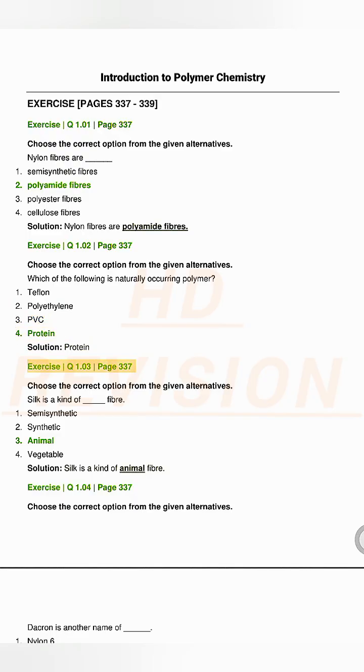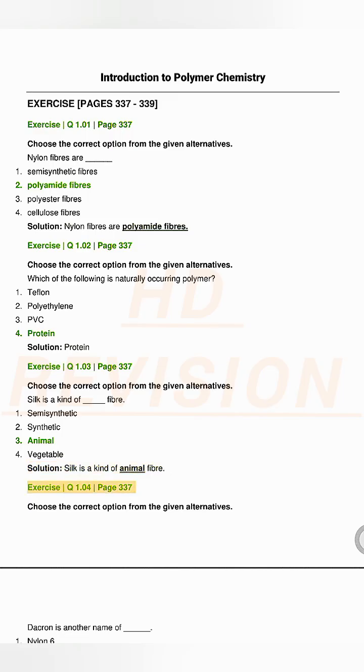Exercise Q1.03, page 337. Choose the correct option from the given alternatives. Silk is a kind of ____ fiber. 1. Semi-synthetic. 2. Synthetic. 3. Animal. 4. Vegetable. Solution. Silk is a kind of animal fiber.